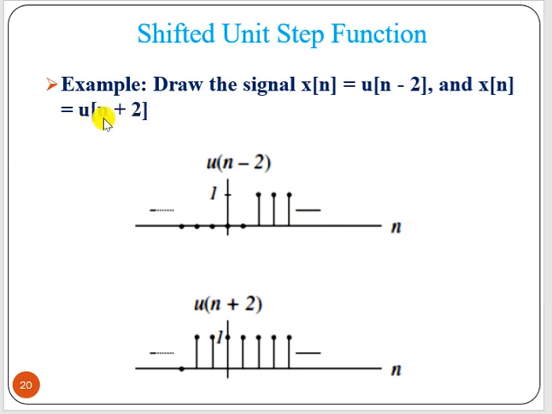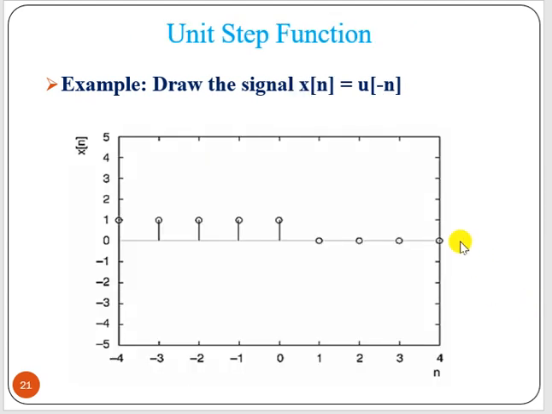Now u of n plus 2, that means what? n equal to minus 2, it has to start from minus 2. So 0, 1, 2, 0, minus 1, minus 2, it starts from minus 2 and it will go to plus infinity. Okay.